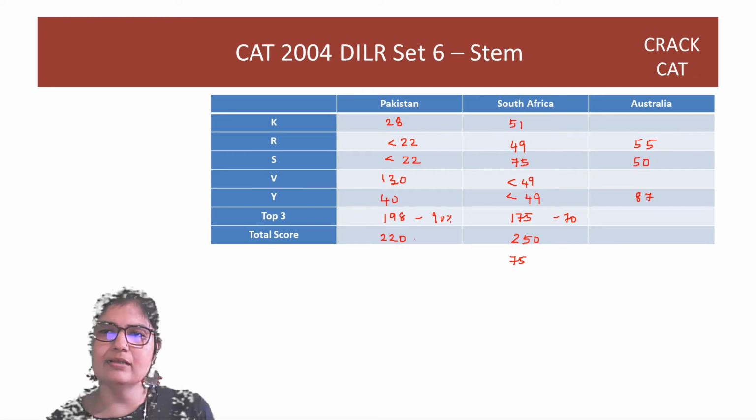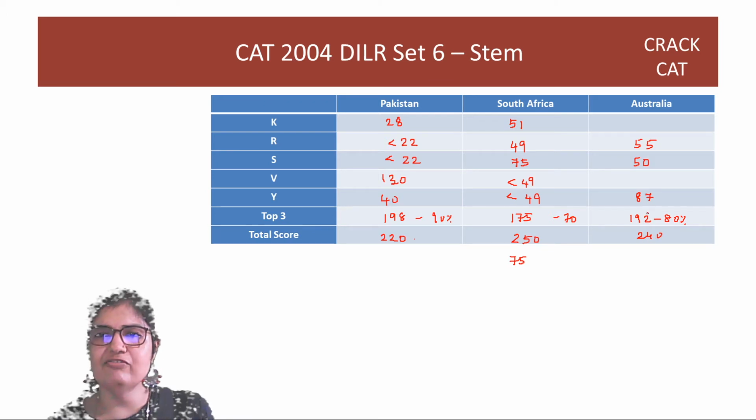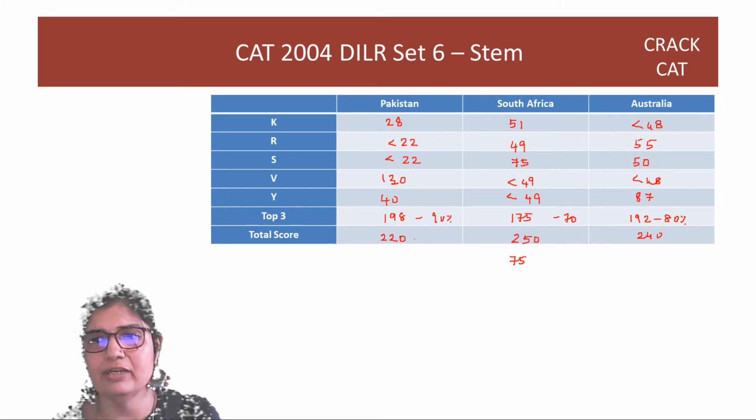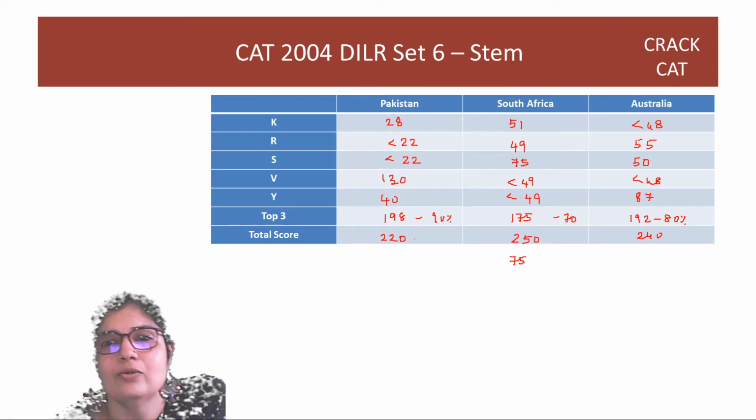So if you add up these numbers, you get 192. 192 is 80%. So the total was 240. How much is left? 48 is left. And 48 is also less than the third score. So they have to score at max 48, and not even 48, right? So great. Now we can start looking at the questions.